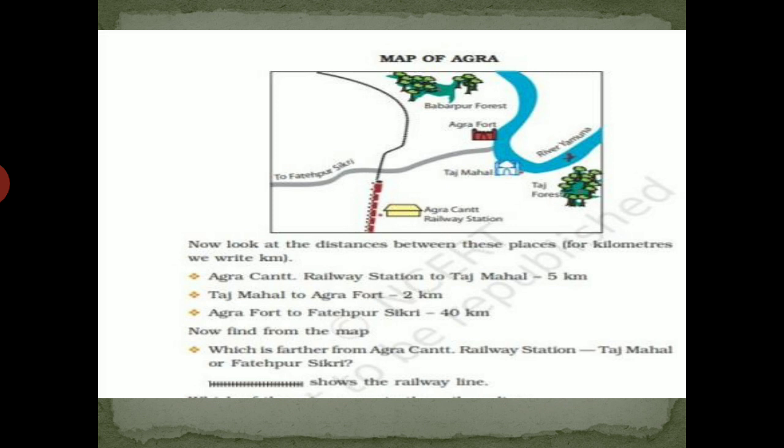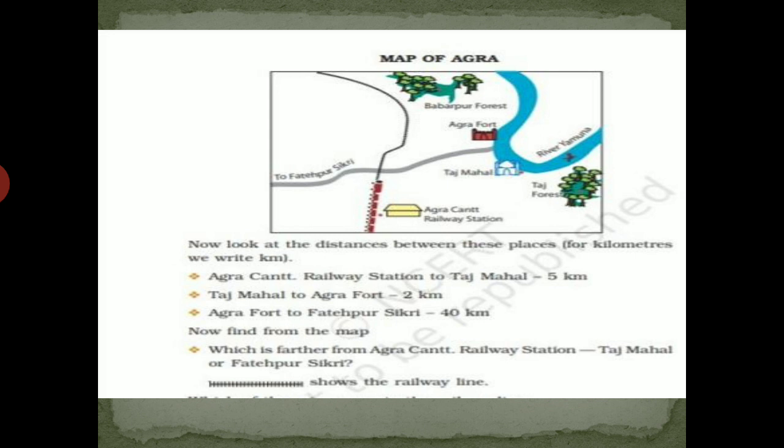Now Taj Mahal to Agra Fort, this red colored Agra Fort, it is 2 kilometers. Now from Agra Fort to Fatehpur Sikri, it is 40 kilometers. Now you have to see the distances and then answer questions based on this.